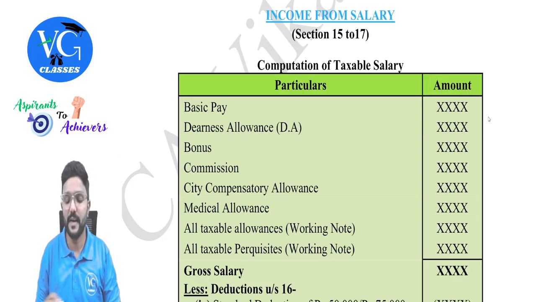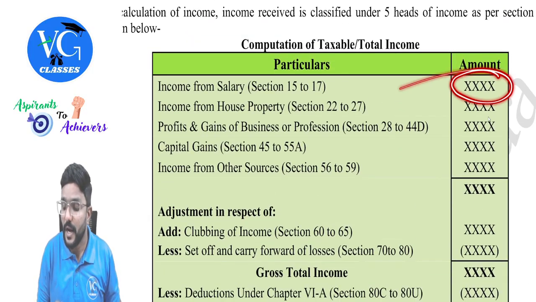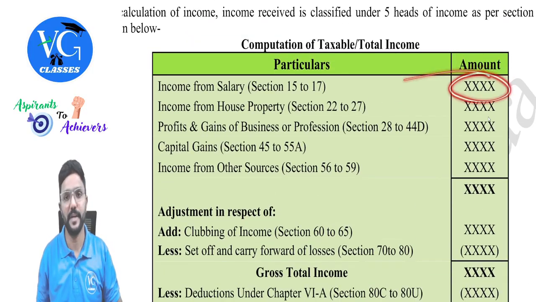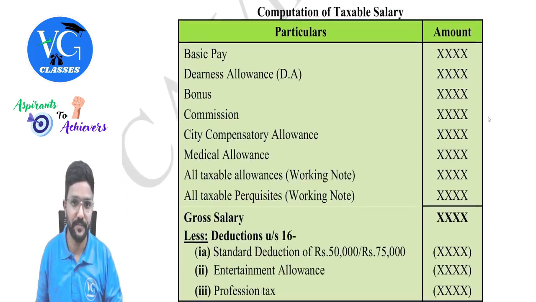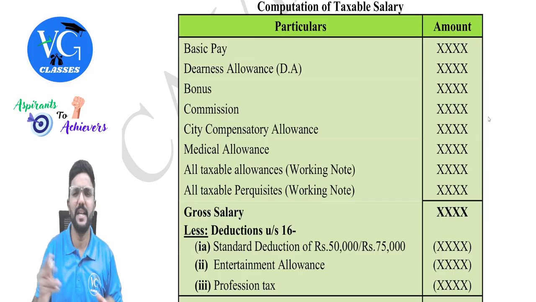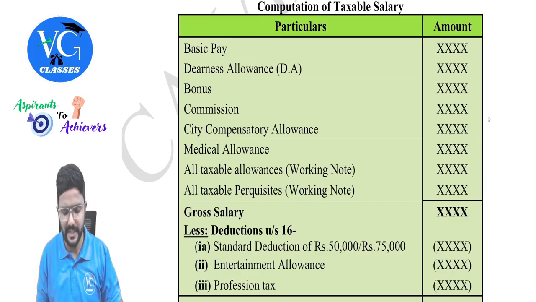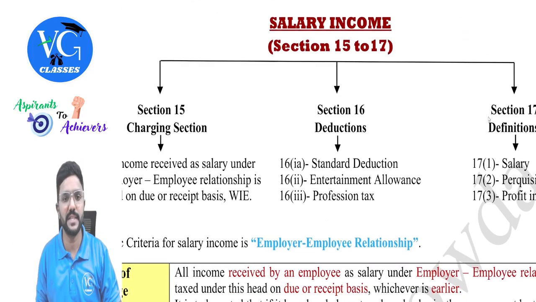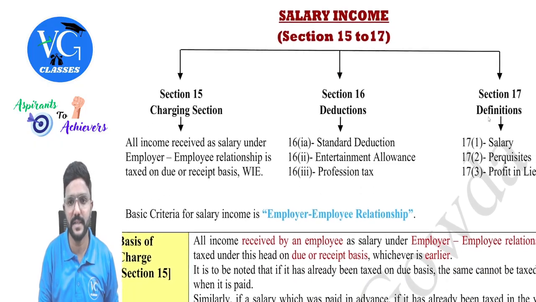Fine, guys. So our first task is to understand how to derive this figure. Yes, let us see. Income from salary, computation of taxable salary. Under that, various components would be there, guys. See, actually, there are three sections covered in this head: 15, 16, and 17.